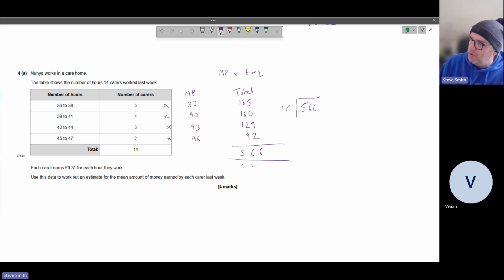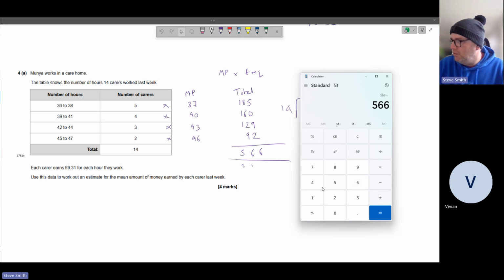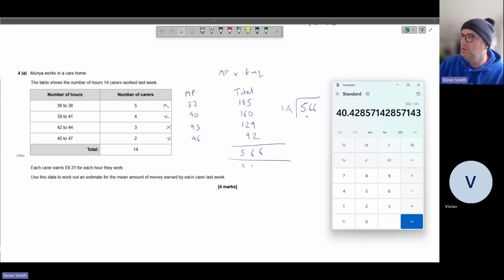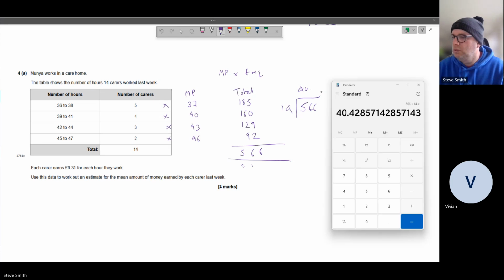Divided by 14. We can use a calculator. So let's use a calculator. 5, 6, 6 divided by 14 equals 40. What? Have I done something wrong? That seems bizarre. Okay, let's put that 40 point. Oh no, I'm thinking that looks really bonkers.